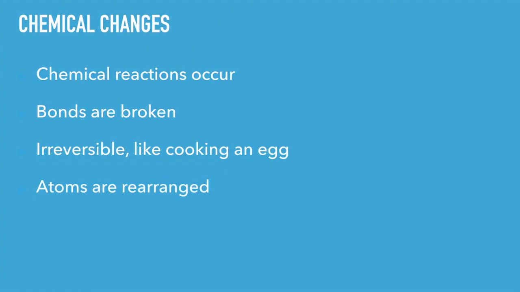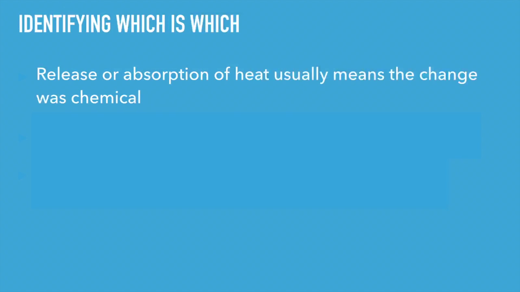The most important thing a chemist can do with this knowledge is identify whether a chemical or physical change occurred, and here are some good indicators. In many chemical changes, there will be a change in temperature, as there's usually a release or absorption of heat. So if there's a change that happens with a change of temperature associated, it is most likely a chemical change. But if the temperature stays the same, it is most likely physical.